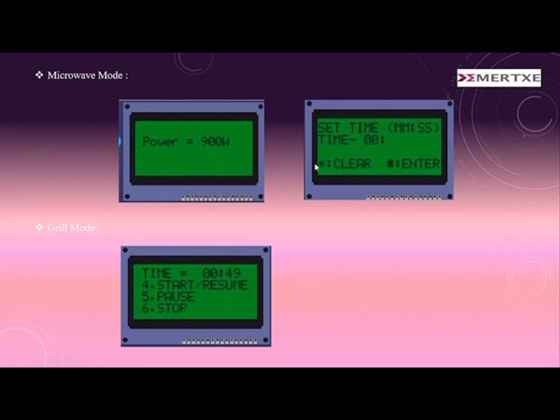If you want to clear the time or whatever we have done, we have to press start. While clicking on hash, it will give the enter and move to the next step. The time will run accordingly. If you want to pause anywhere, press 5. If you want to resume from the paused location, resume with 4. If you want to stop, press 6.